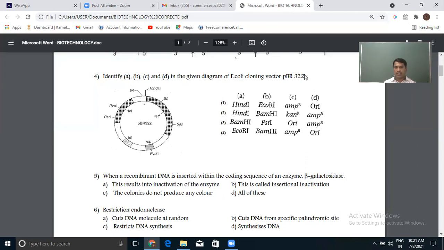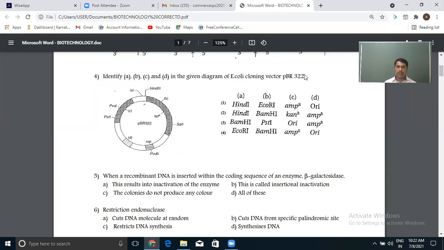One, we just heard, the insertional inactivation method. Another is the antibiotic resistant method. The antibiotic resistant method we use for plasmids, where we insert the recombinant DNA directly into the host cell. At that time, we use the chromogenic substrate method.